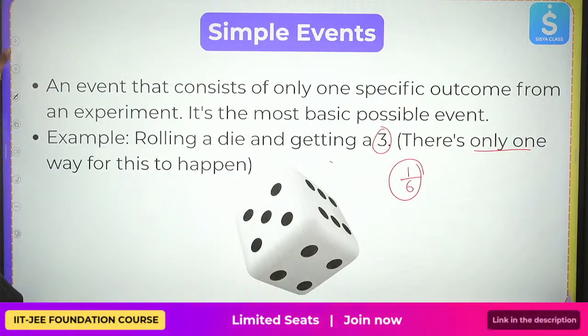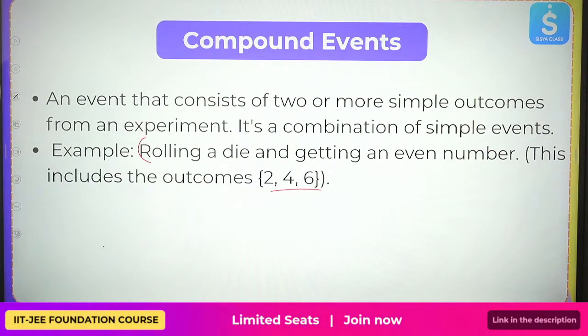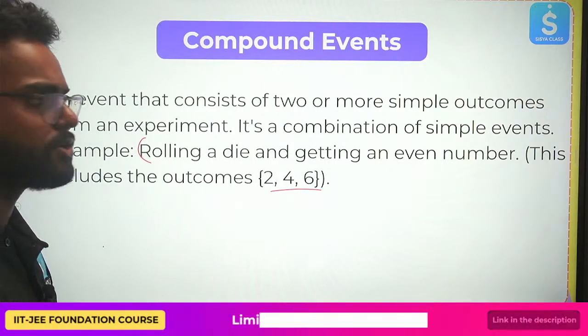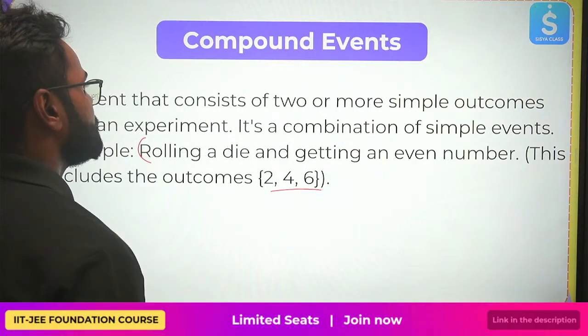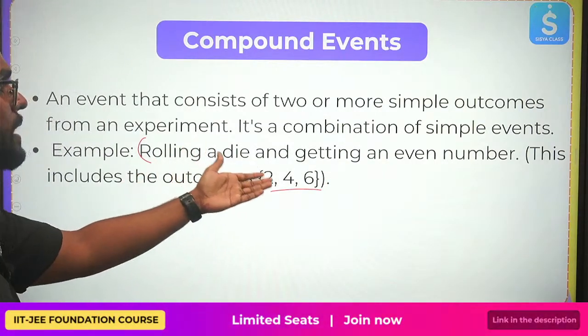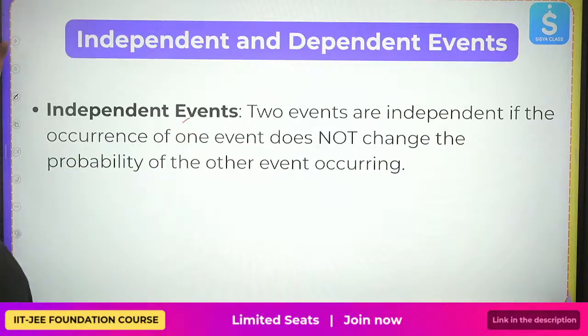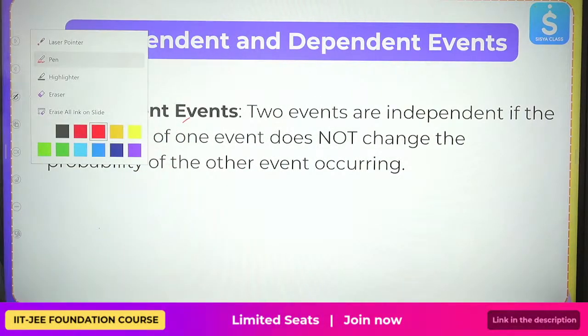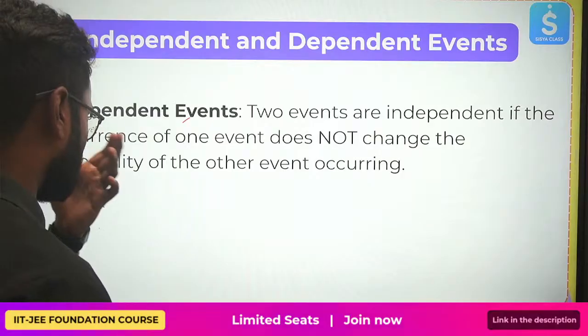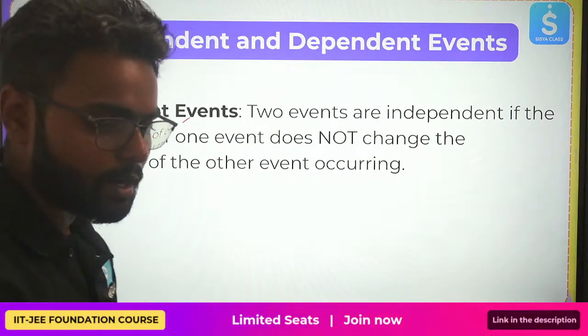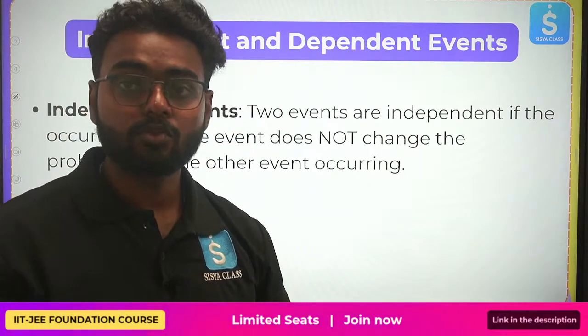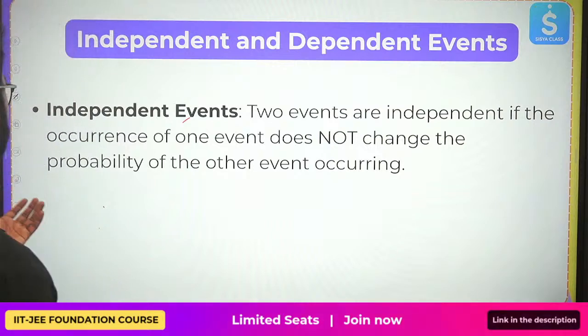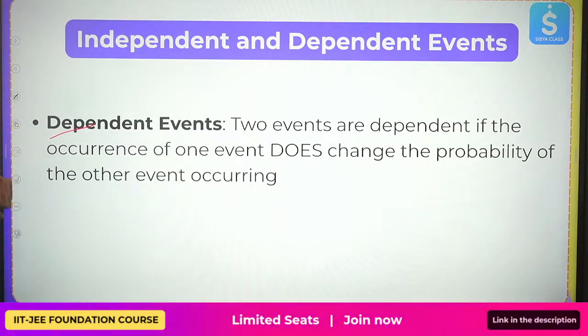Next we have compound events. Compound is basically getting two or more simple outcomes. It's a combination, you could say. An example is getting an even number when you roll a die. Then you have independent events. For example, you roll a die in one hand and flip a coin in the other. They don't have any dependency on each other. There are also dependent events.